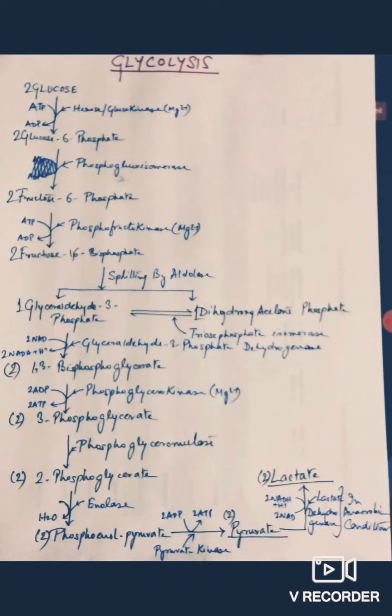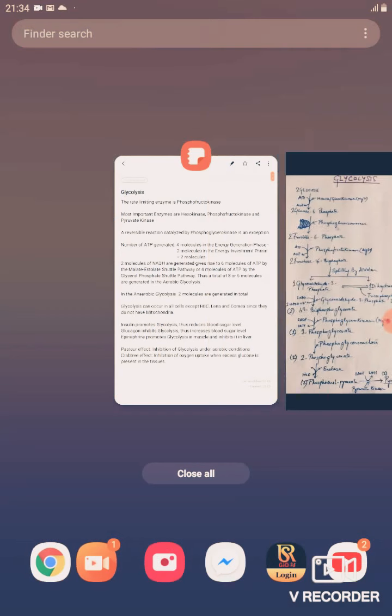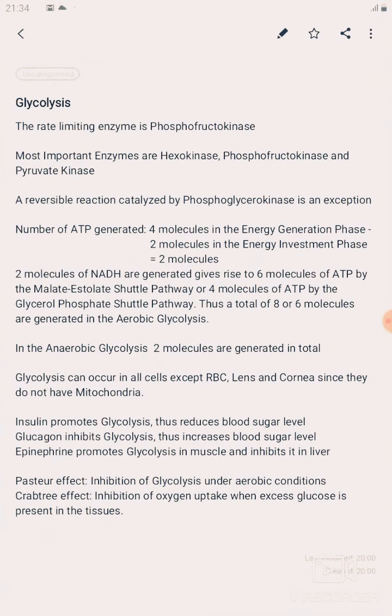Now I have some notes regarding glycolysis which I will discuss now. The rate limiting enzyme of glycolysis is phosphofructokinase. Most important enzymes are hexokinase, phosphofructokinase, and pyruvate kinase. A reversible reaction catalyzed by phosphoglycerokinase is an exception.